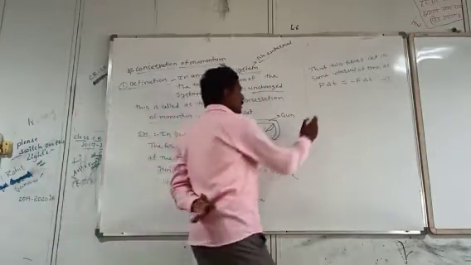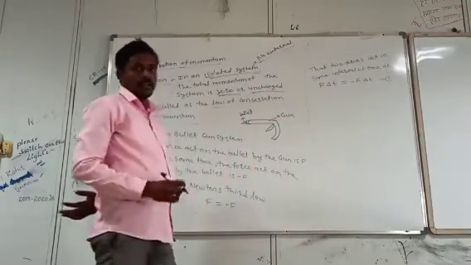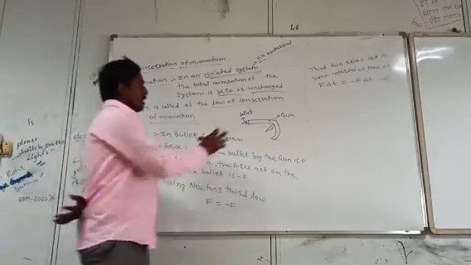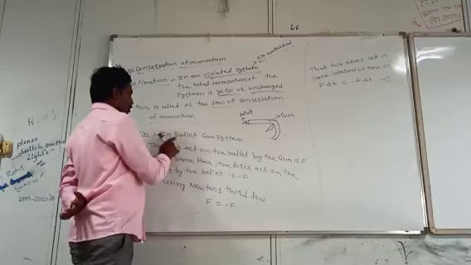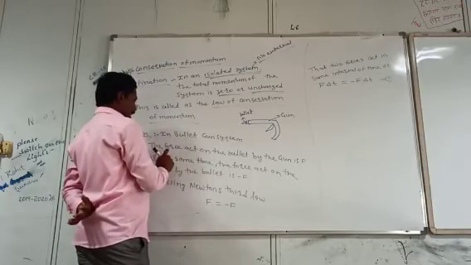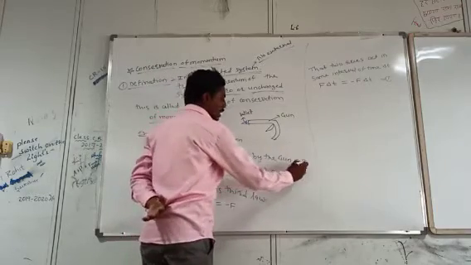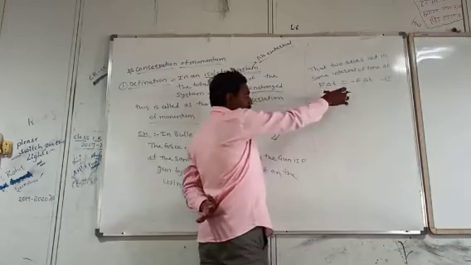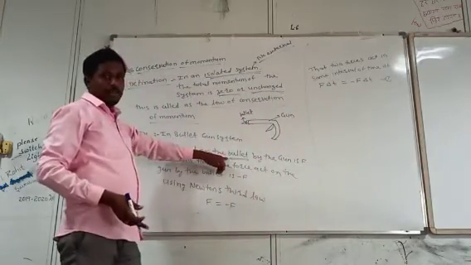We have already seen that F into delta t is nothing but impulse. What is the F? It is the force acting on the bullet by the gun. Therefore, this is the impulse acting on the bullet.